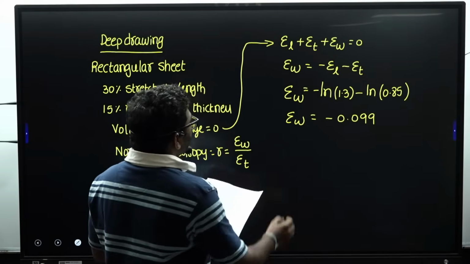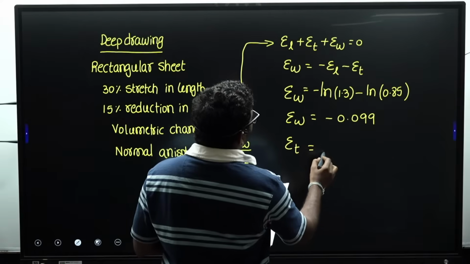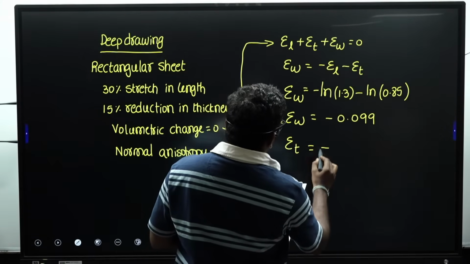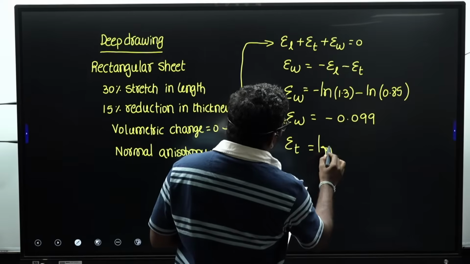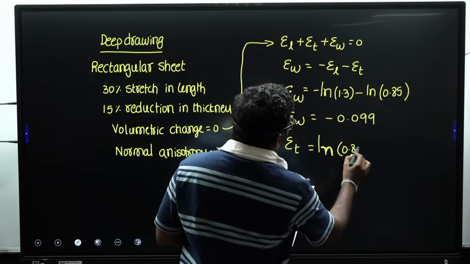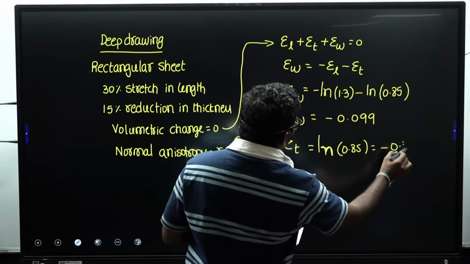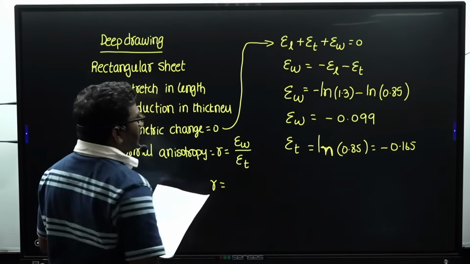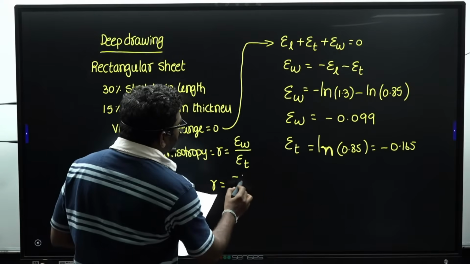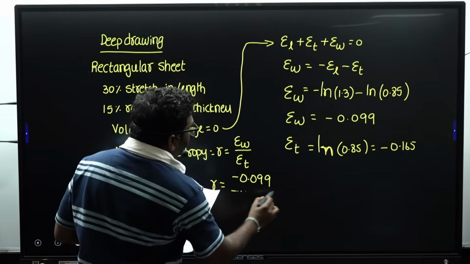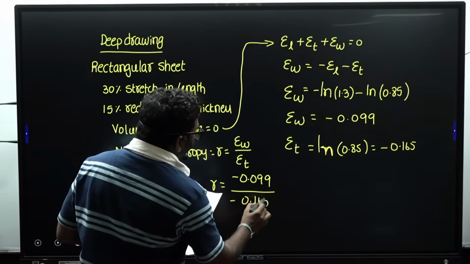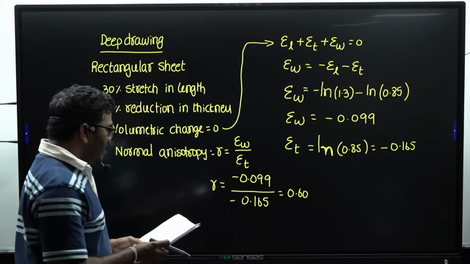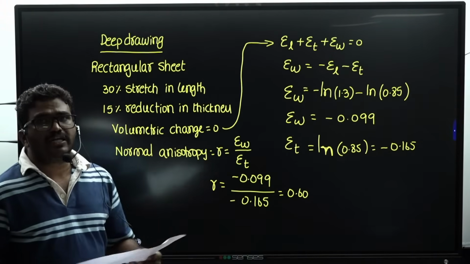True strain in thickness direction is minus ln 0.85, which is minus 0.165. Now the ratio R is minus 0.099 by minus 0.165, so the answer is 0.60. This is the question from deep drawing.